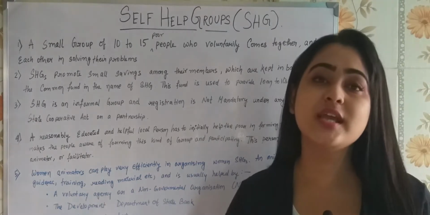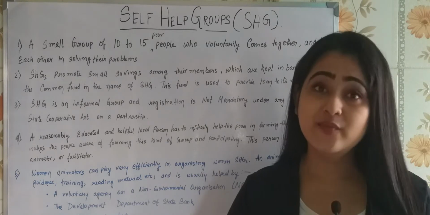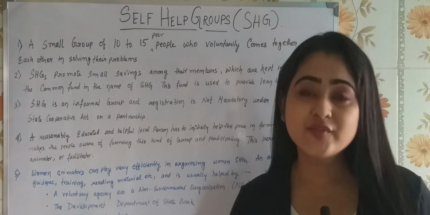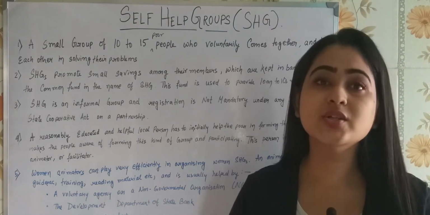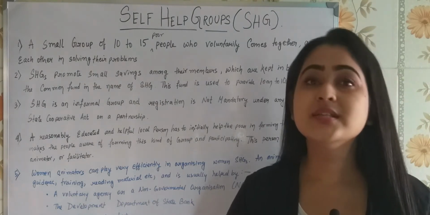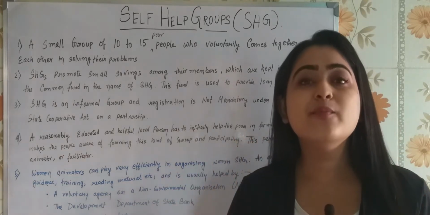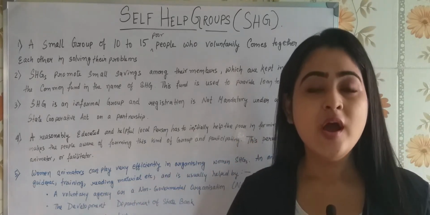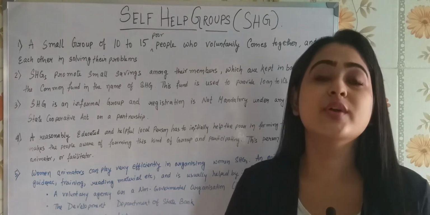Definitely if the person is taking a loan, they will have to pay some interest, and that is how the self-help group is going to earn, some from the interest, and also they are keeping the same amount in the bank, so from there also they are going to get some interest. This is how the self-help group is going to earn. So this is the basic motto of a self-help group, a voluntary association of 10 to 15 people who come together.